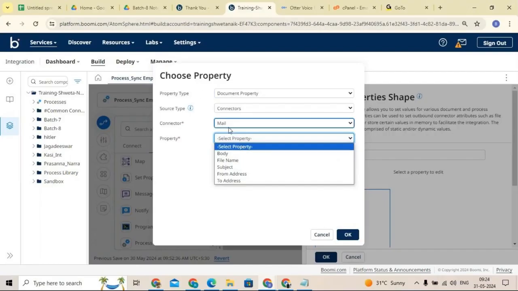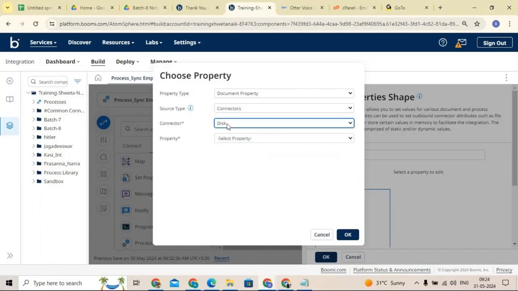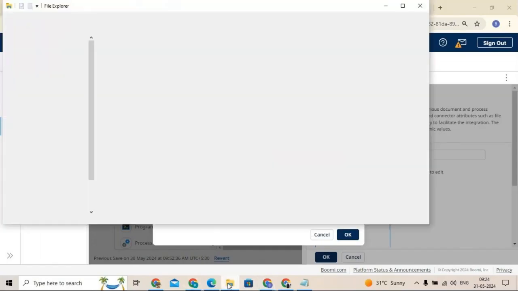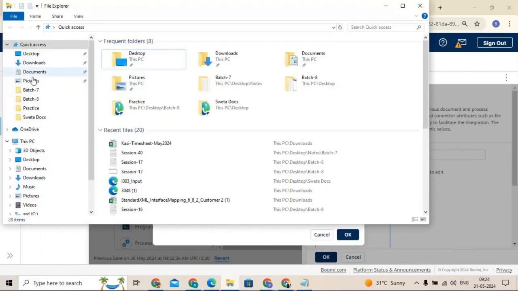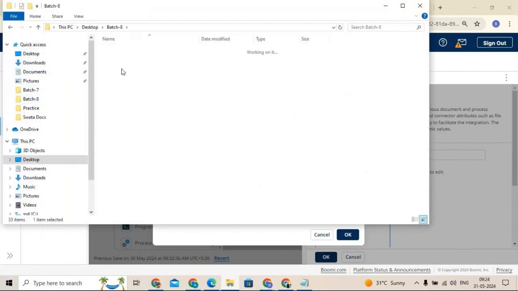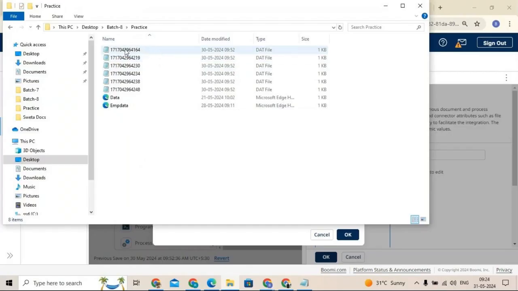Okay, let's go to the disk connector. Yesterday I told you that whenever we are sending the files to our local directories, the files are reaching our local directories, but not with a proper naming convention. Some code is there, something like 1717.